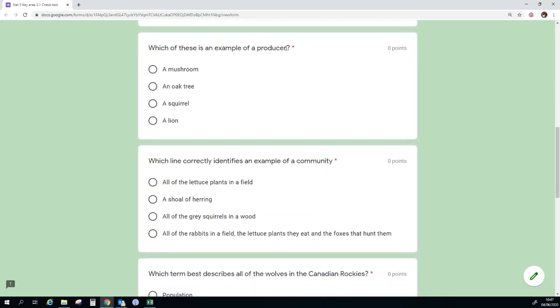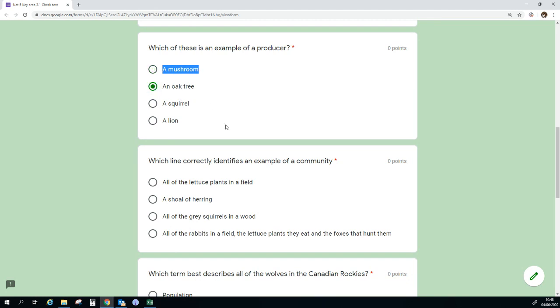Which of these is an example of a producer? So a mushroom, does it need to use another organism to gain its energy? Not really, but under our guidelines, I wouldn't necessarily say a mushroom is a producer. Possibly a poor choice to put that into the quiz.